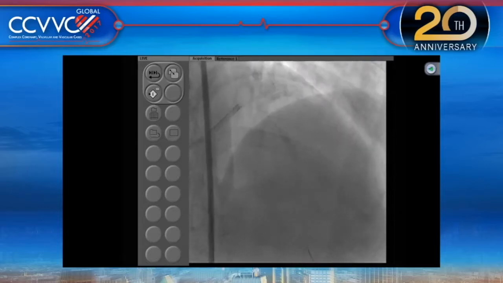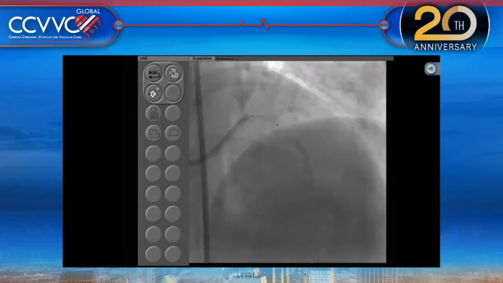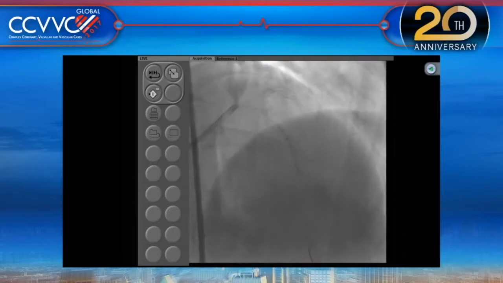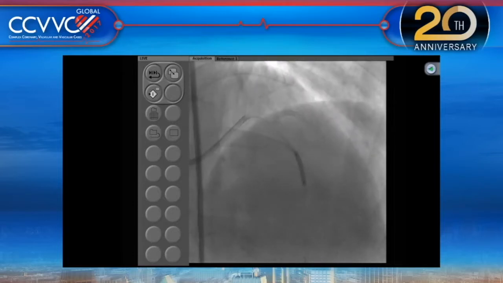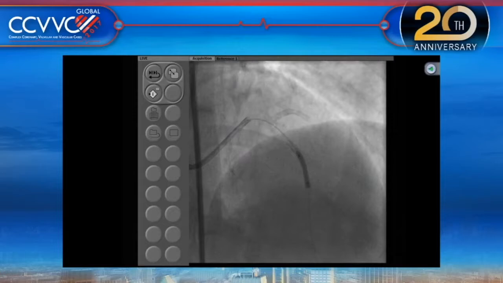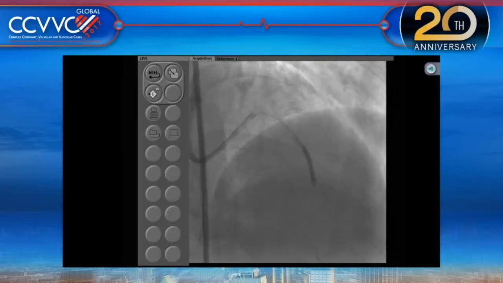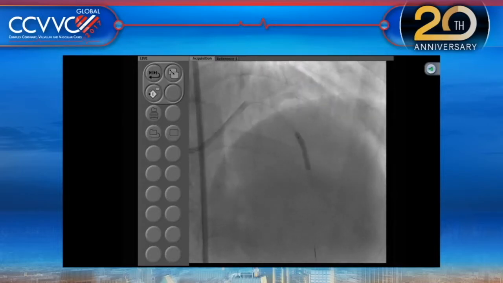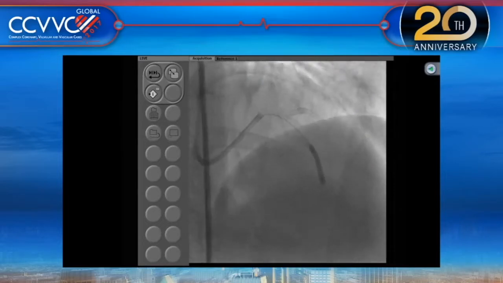Dr. Patel? Oh, sorry. Dr. Botello, what do you think about that idea of a hybrid? That's a good idea, but I would invoke the functional SYNTAX also to make decisions in such a complex case. And I'd like to say that before the case, I would have done completely differently. I would not use rotablator, and I was concerned about the diagonal ostium. And Dr. Sharma did completely different from what I would do. That's amazing about the live case.